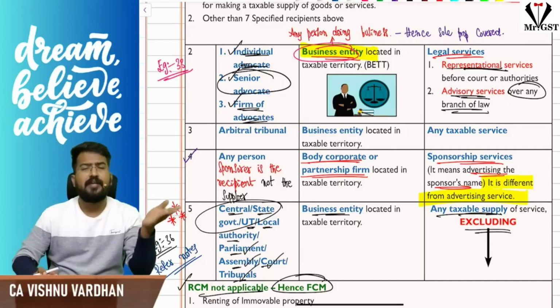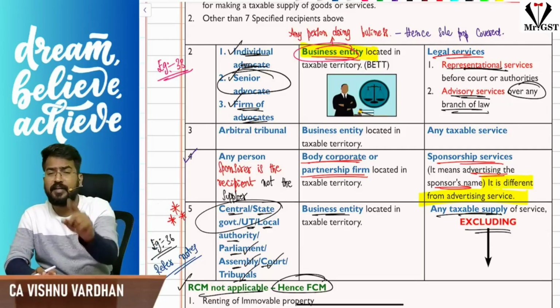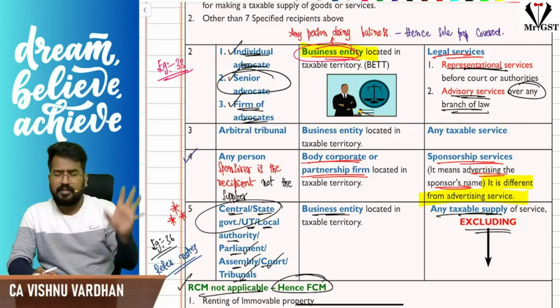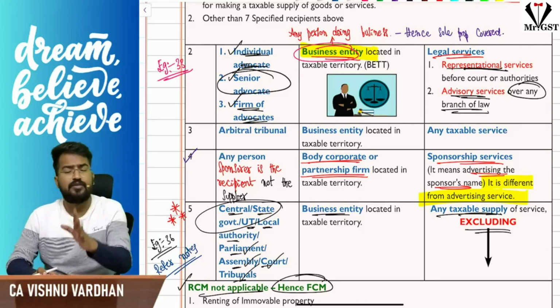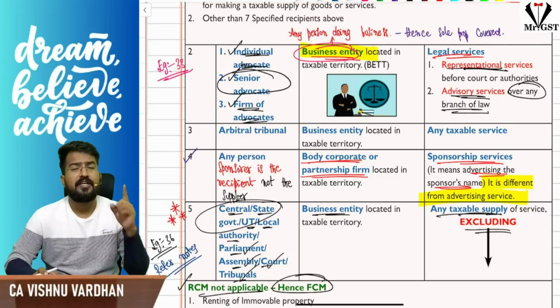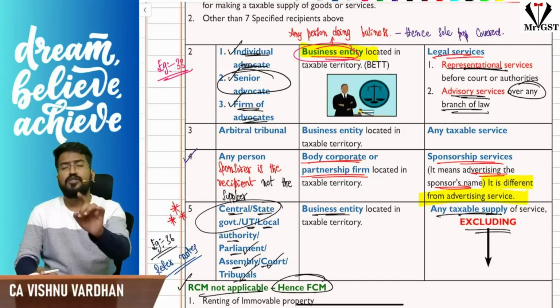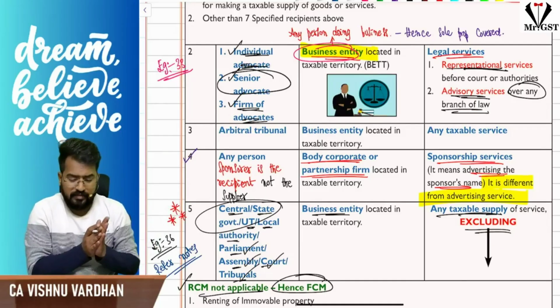So individual advocate, senior advocate or firm of advocates providing legal services to business entity located in India, no matter whether they are like partnership firm, body corporate, all that stuff. It should be a business entity. Business entity means even individuals doing business, sole proprietors are also business entity. Another important thing is legal services means just not only going and representing in the court, but also the legal advisory services in any branch of law is called legal services. So that is what the point.